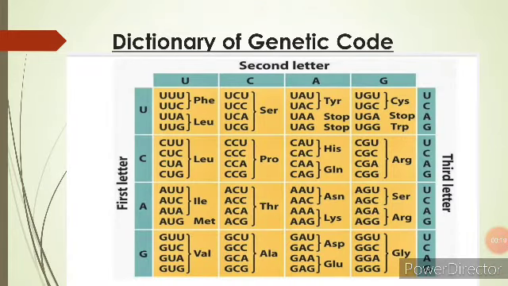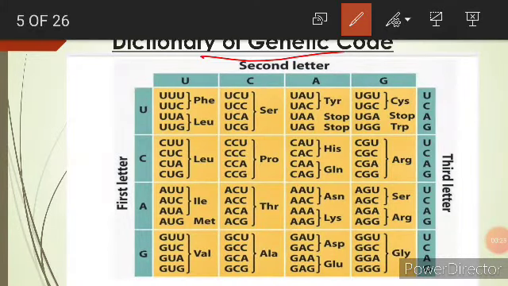Thus there would be 64 codons, code words, in the dictionary of the genetic code. So here we will discuss the genetic code dictionary. There are 64 codons and only 20 amino acids. The code is triplet, and codons are seen like UUU, UUC. These are the triplet codons, and here are the abbreviations of the amino acids, where PHE indicates phenylalanine,